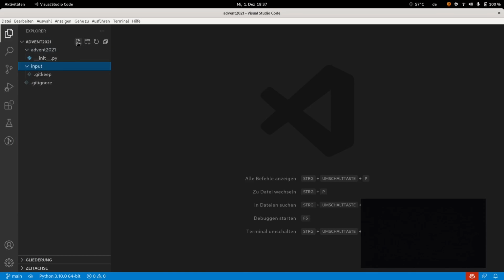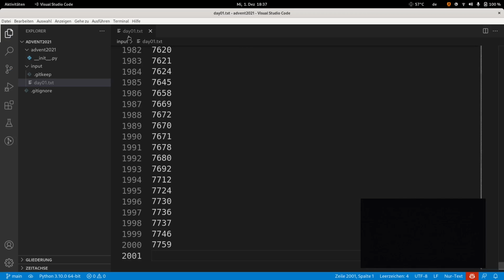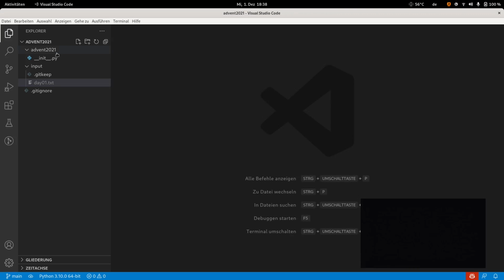In the input folder I create a file that I call day01.txt and I paste the content. I call it day01 because I know that there are 25 days, and so I want the alphabetical order to be the same as the numerical order, so I call it day01 instead of day 1, but that's just because it will be nicer later.